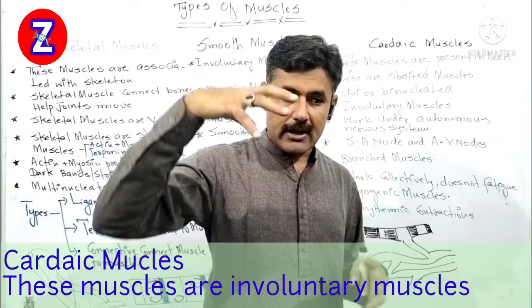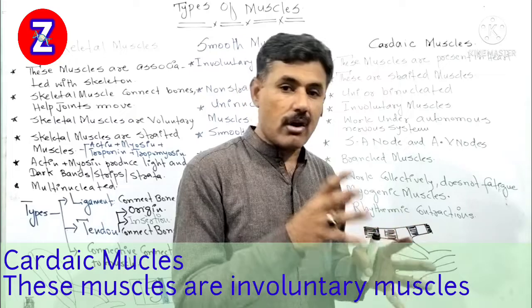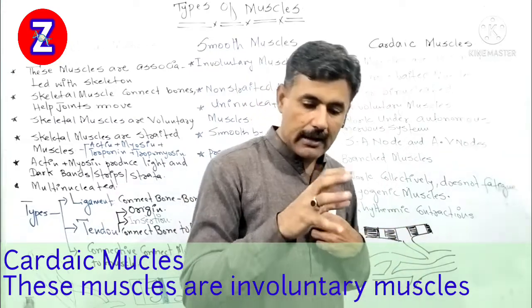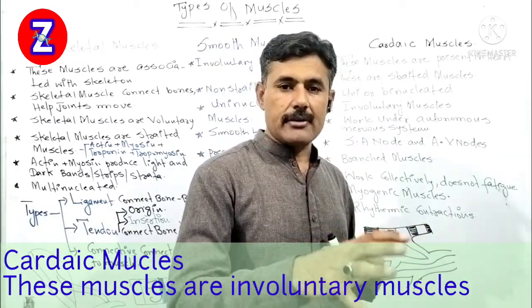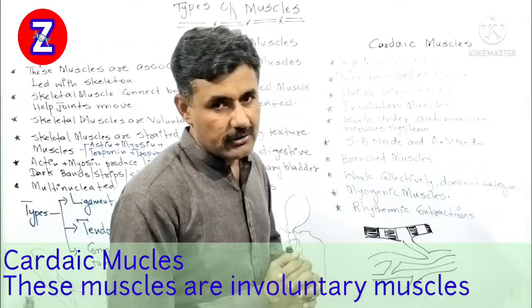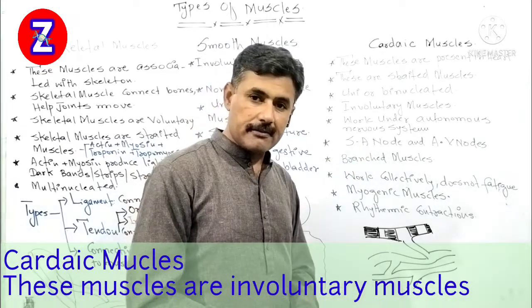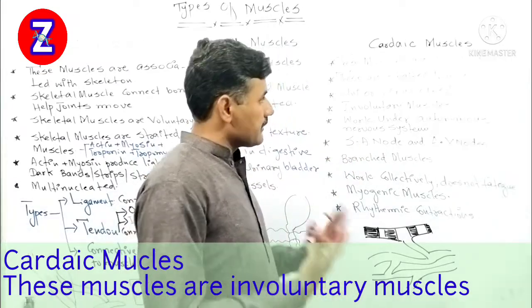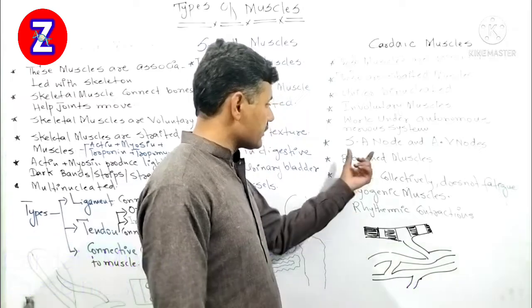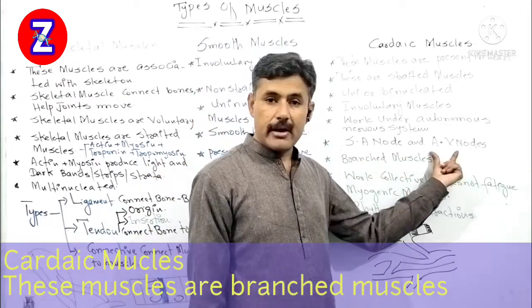They are making a system that conducts the impulse throughout the structure of the heart, and that helps the heart contract and relax, contract and relax. And this contraction and relaxation of the heart is brought about by an autonomic kind of nervous system. Therefore, we say these are involuntary muscles, contracting by the SA node and the AV node.